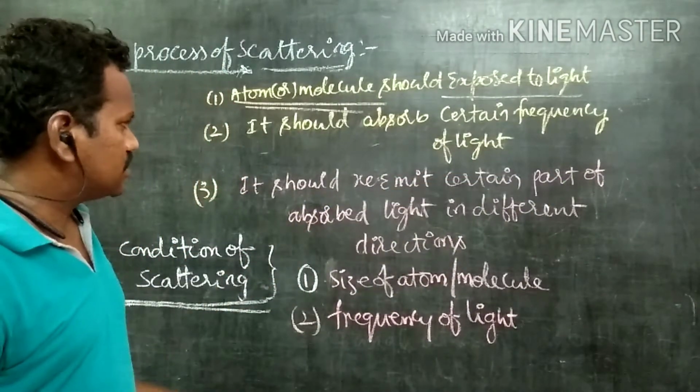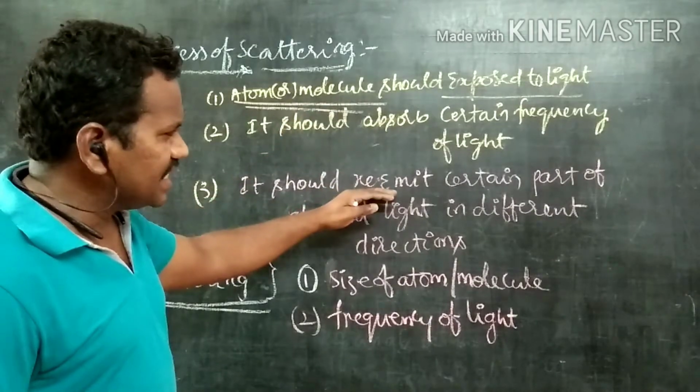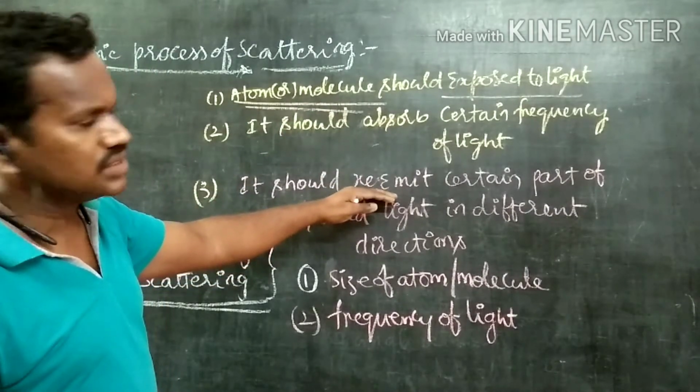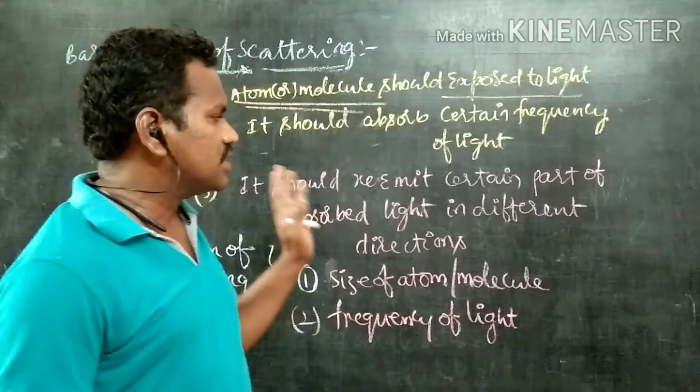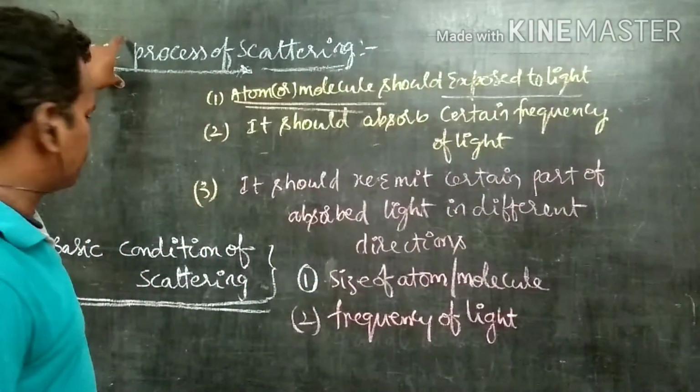Come to the third case. After absorption, the atom or molecule should re-emit a certain part of the light energy in different directions with different intensities. This is the basic process of scattering.